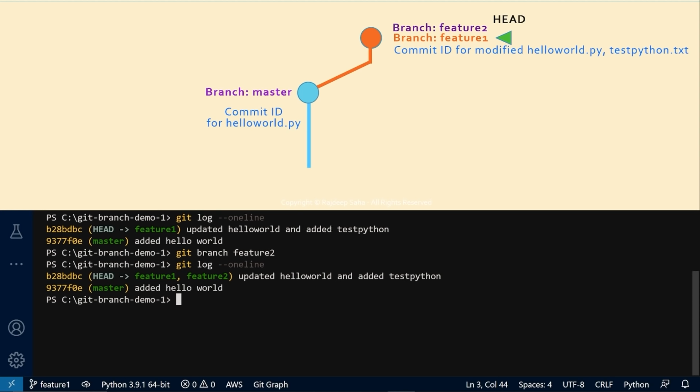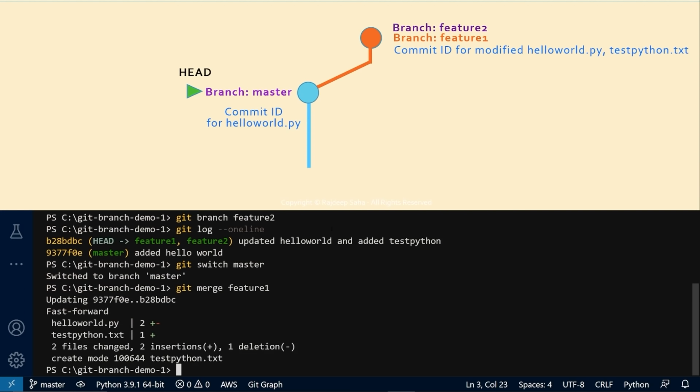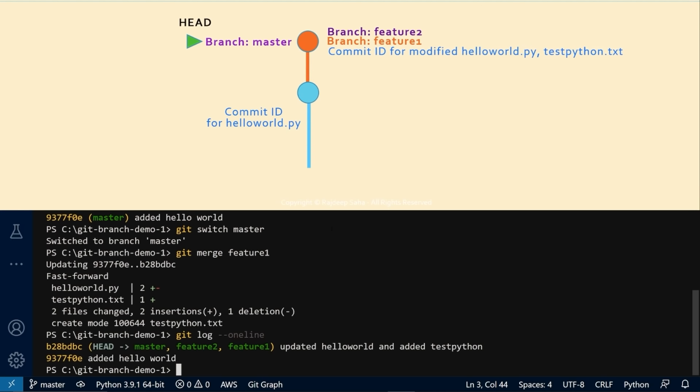So at this point, I want to merge the changes from feature 1 to the master branch. How do I do that? I switch back to the master branch by running git switch master, and I simply run git merge feature 1. This will be a fast forward merge, so the master branch will simply move to look at the latest commit. No new commit IDs will be added. Let's check it out. Let's run git log --oneline again. As expected, no new commit IDs have been added. Now all the branches, master, feature 2, feature 1 is looking at the latest commit ID with the head sitting at the master branch.